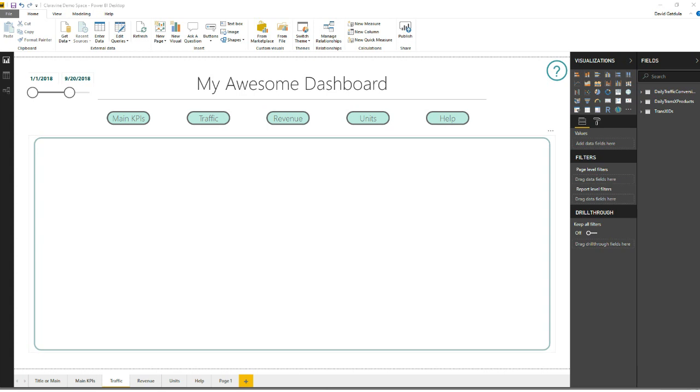One of the main things to simplify this report in Power BI, one of the things that I do all the time, is I hide the tabs that are anything but the title. And by doing that, just right-click on the tabs you want to hide, and you'll see the little eyeball icon come up down there. You can just hide every single one of these pages. You can still see them when you're building it, but what's going to happen is when you publish it to Power BI, the only tab they're going to see in the report is going to be this title.